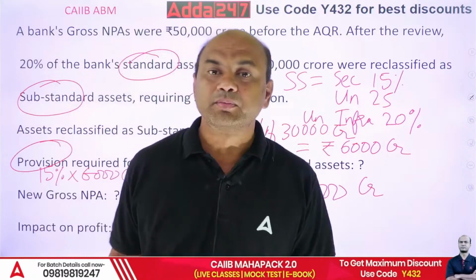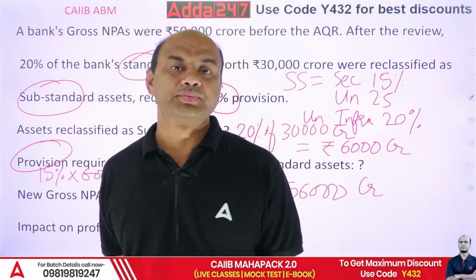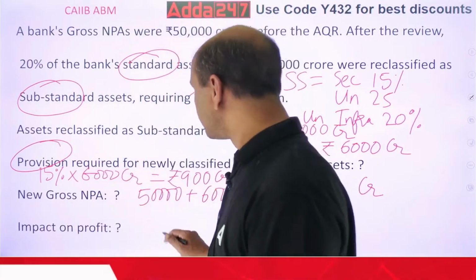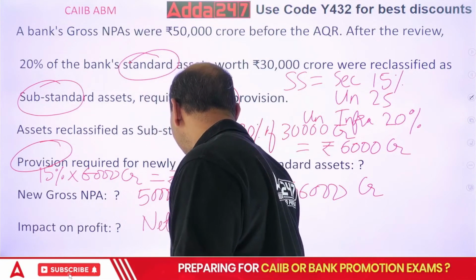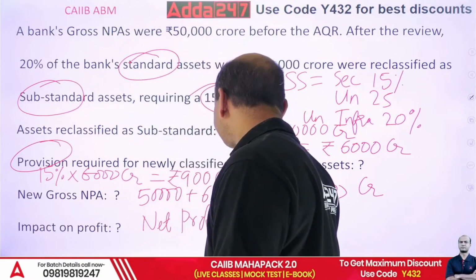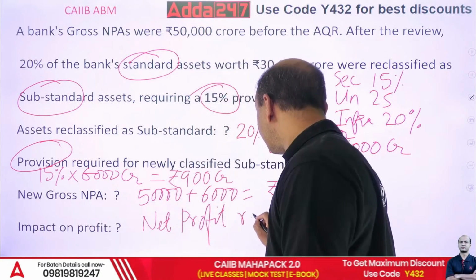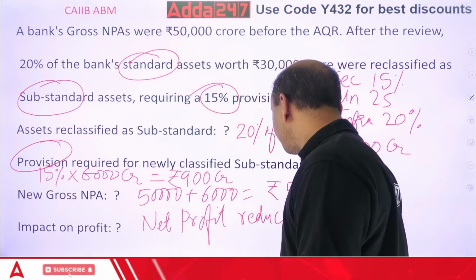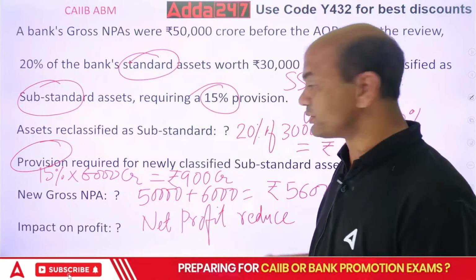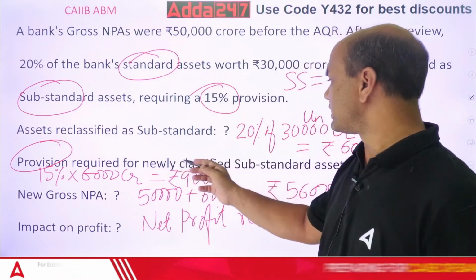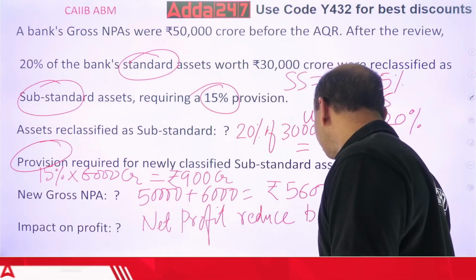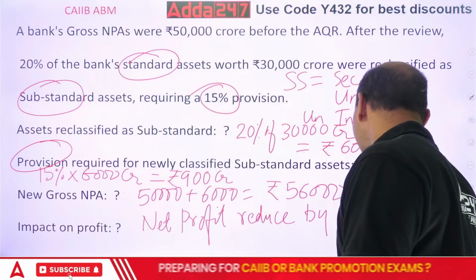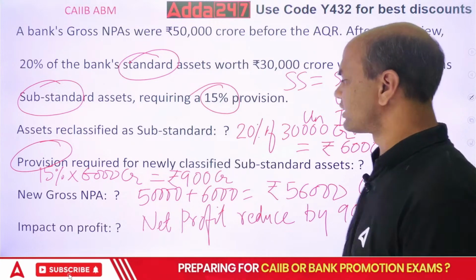The money comes from P&L, so net profit will get hit. Net profit will reduce by 900, of course CR. You don't forget this CR.